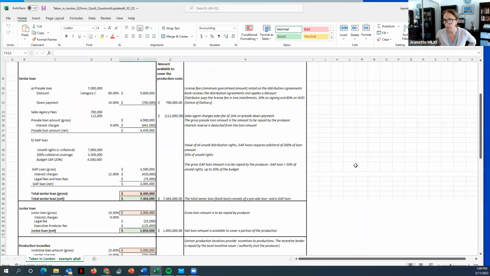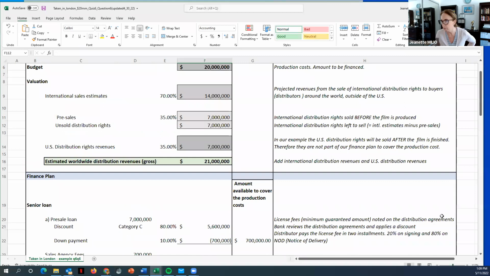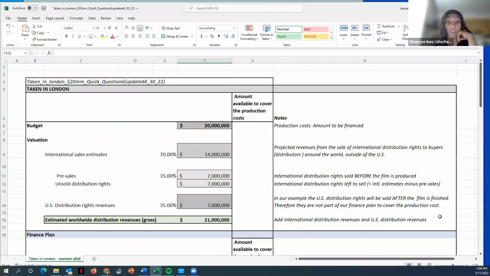So what we have here is we have a movie. I'm going to make it bigger for you also. Can you see this okay? Yes, I can see that very well. Perfect. So here we go. We have a movie, 20 million bucks, taken in London, the third in our franchise. Fabulous. So what we do is, again, first thing, we do our valuation.